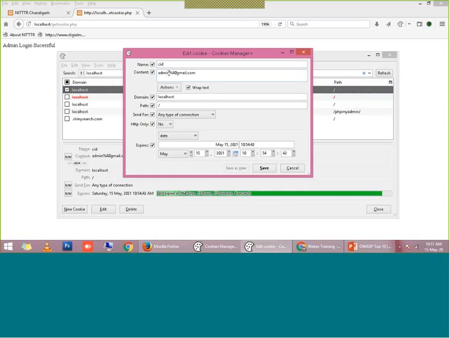If a guest logs in, he is redirected to the guest section, and if an admin logs in, he is redirected to the admin section. But what has the hacker done? The hacker used guest login and altered the cookies. He just wrote here admin, saved the cookie, and refreshed the page. Now the hacker is inside the admin section, right?